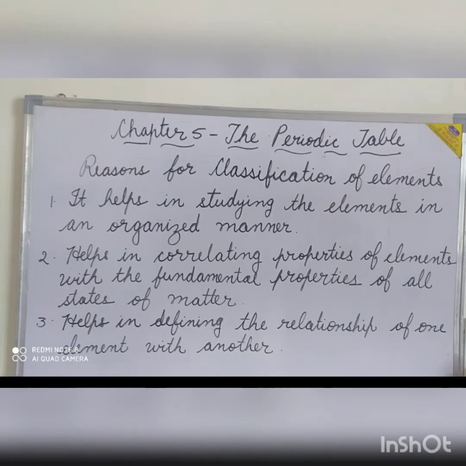Good morning, students. Today we will start with a new chapter number 5, the periodic table. We know that so many elements, more than 100 elements are known, and still the discovery of elements is being done. So it is not easy to study each and every element separately. So we need a classification system for a proper study of the elements by keeping them in different groups.